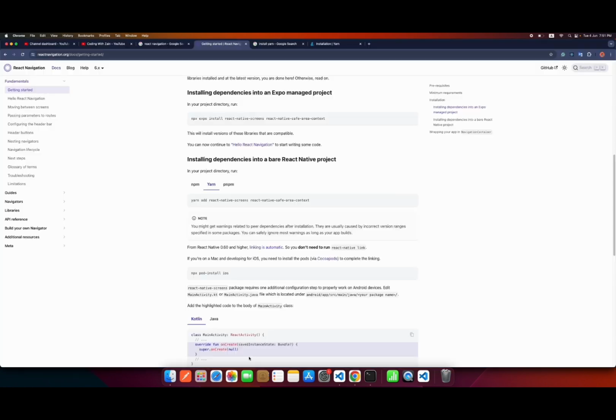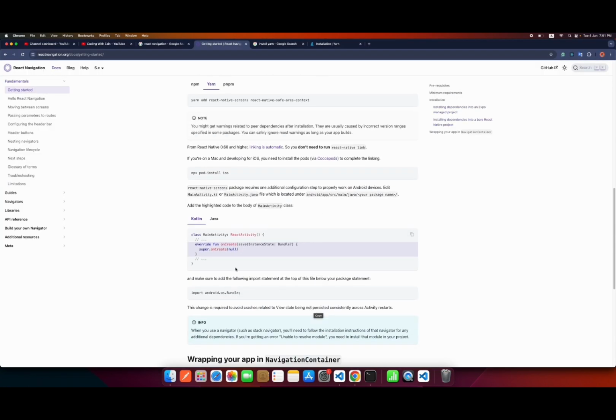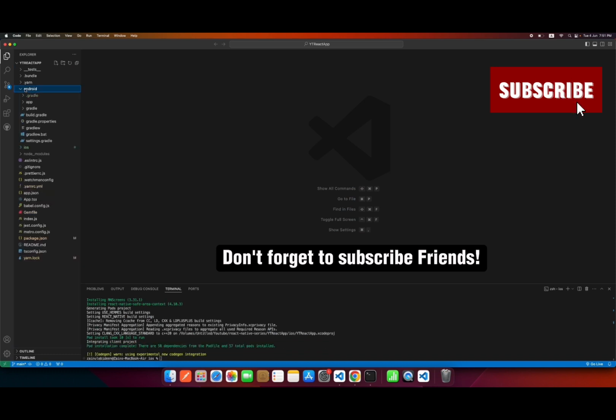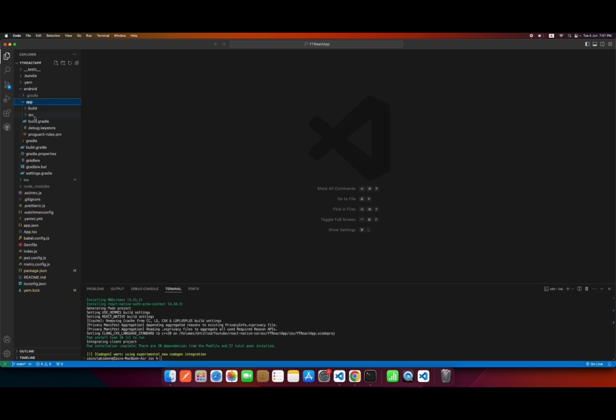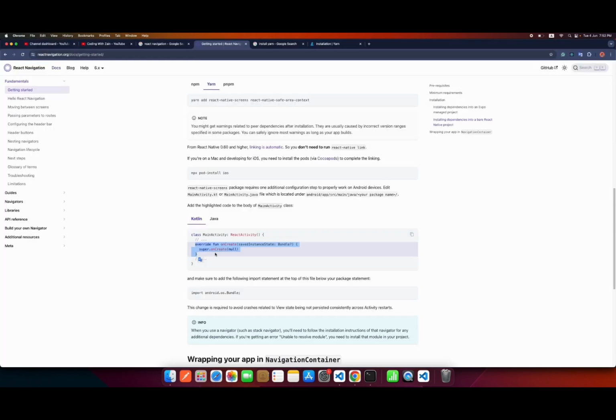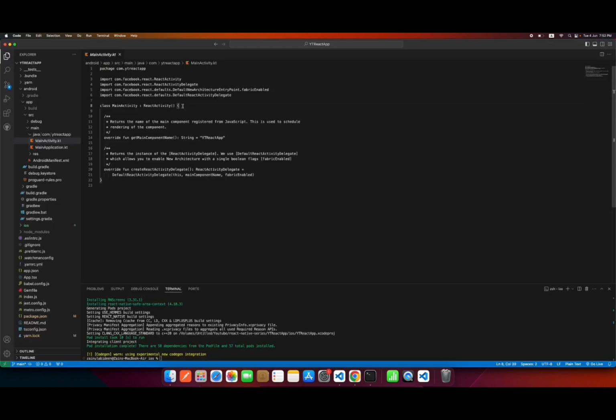Okay guys, so after that, inside Android, we have to copy paste this code. Let me show you where you have to copy this. You have to go inside your Android app, source, main, and Java. Inside this you have MainActivity, and this is actually a Kotlin file, and you have to copy this stuff and paste it inside this React activity.